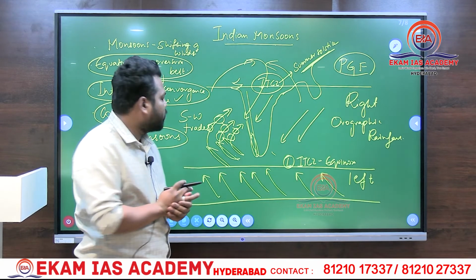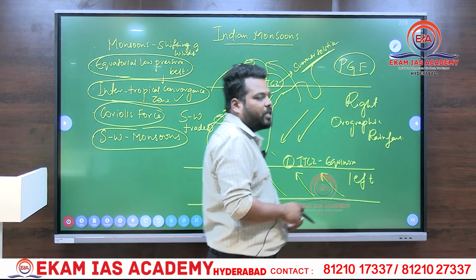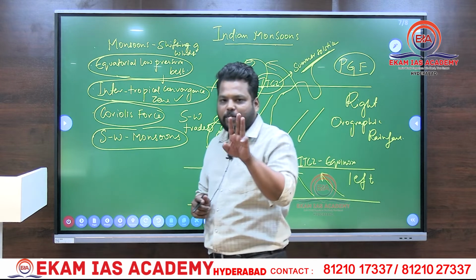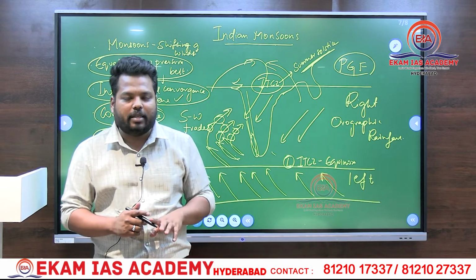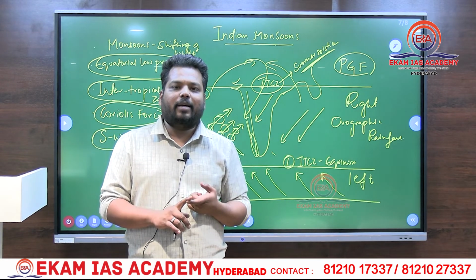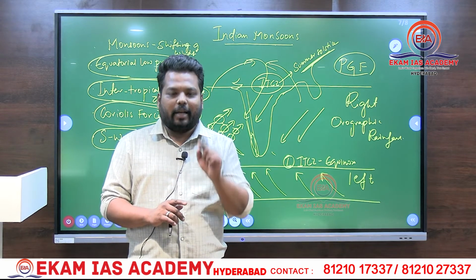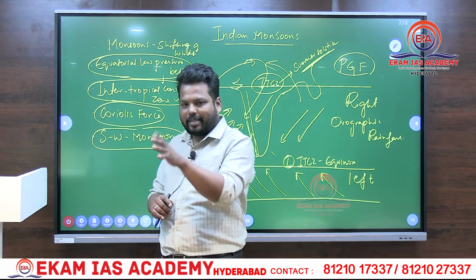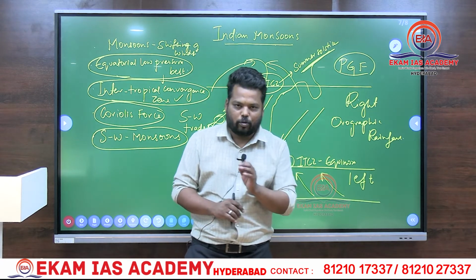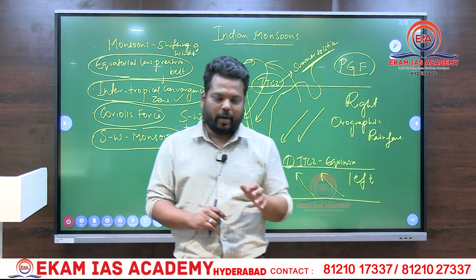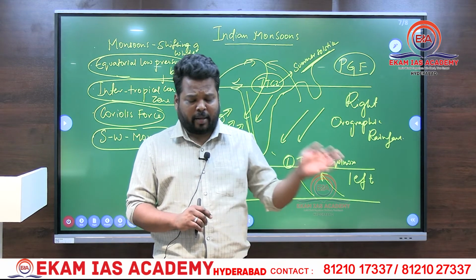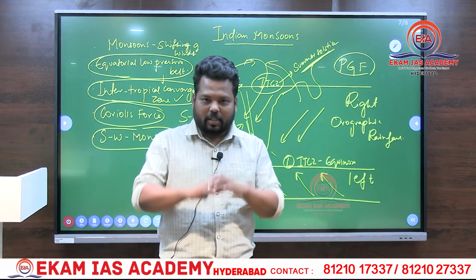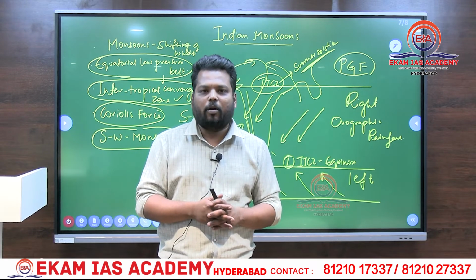So whenever you read about monsoon, please try to understand these typical terms, and whenever you write any answer related to monsoon, make sure that these 3 keywords are present in it. Monsoons have a sudden onset, gradual progress and gradual retreat. Monsoons enter very suddenly, that concept is called monsoon burst, and once they enter, they move gradually. When they return back, they also return very gradually. So this is the entire fundamental related to monsoon.